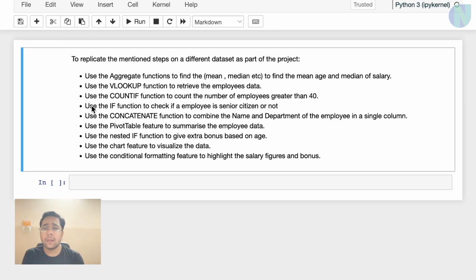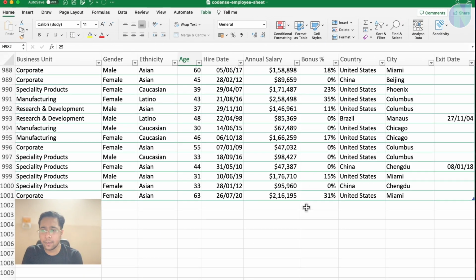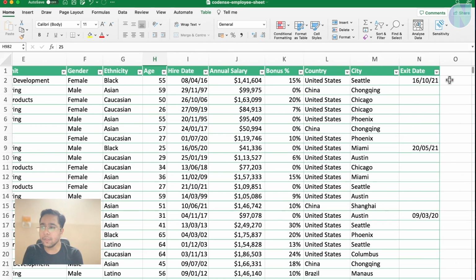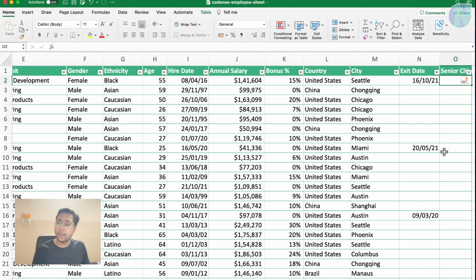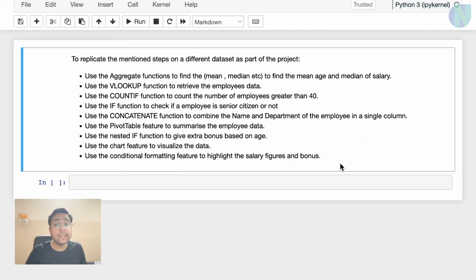Next one, use the IF function to check if an employee is a senior citizen or not. In this sheet, I need to check if an employee is a senior citizen or not. So I can add a new column here, senior citizen. I need to see yes and no. Which function do I need to use? I need to use the IF function.